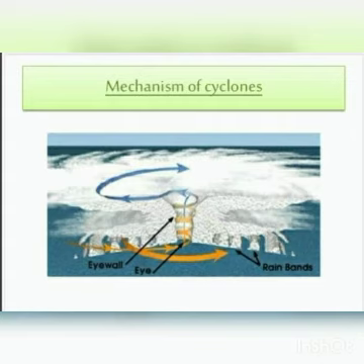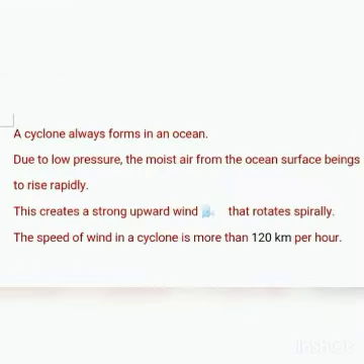Due to the low pressure, the moist air from the ocean surface begins to rise rapidly. This creates strong upward winds that rotate spirally. The speed of wind in a cyclone is more than 120 km per hour. A cyclone needs a constant supply of warm, humid air to continue.